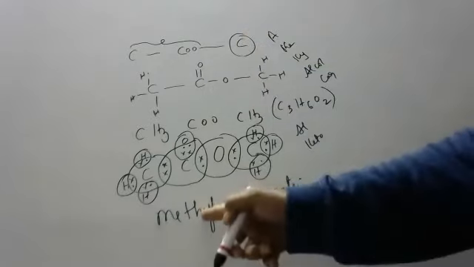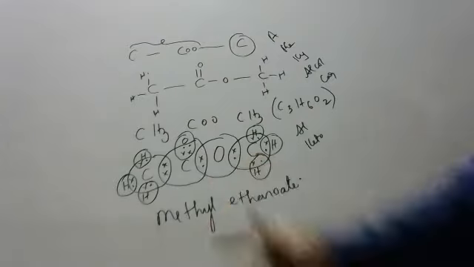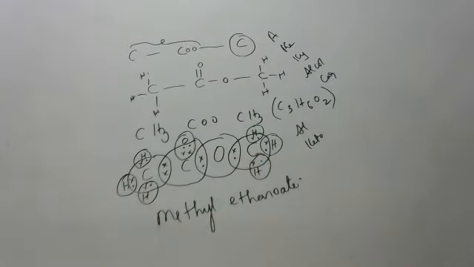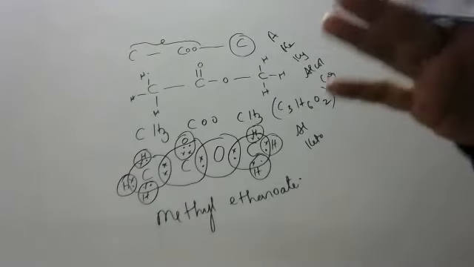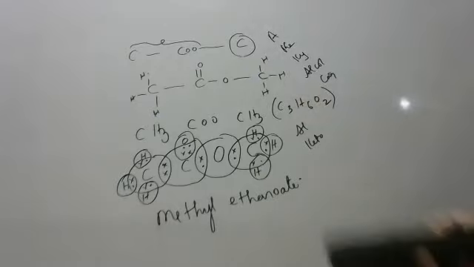First the right side you should name, then the left side. If you do it two, three times, you will understand, children, no problem. Methyl ethanoate is the name of this compound. No, sir, we didn't understand anything. This is your answer. I know, I will tell, don't worry. Normal structures and dot structures you do later. First, let me start naming.